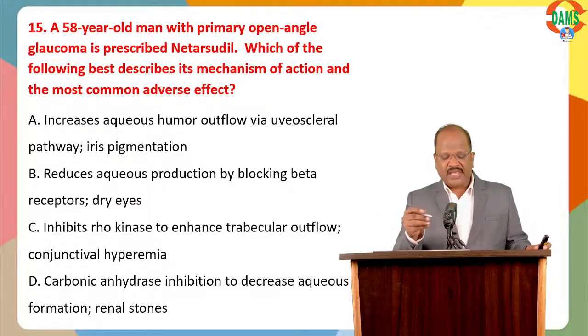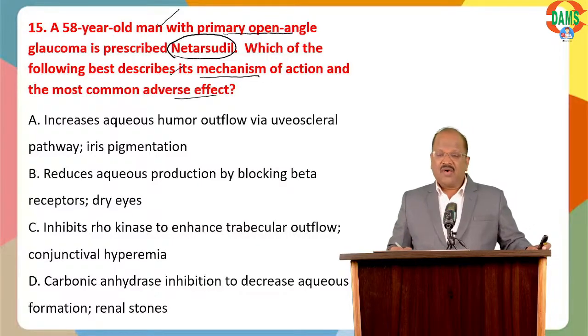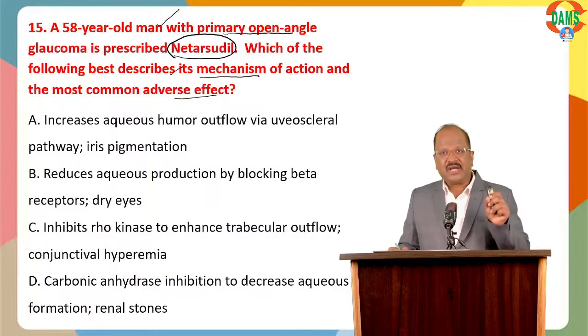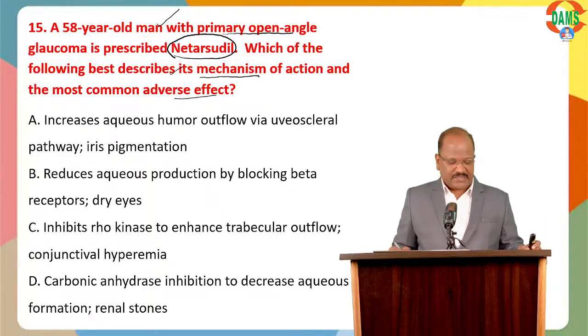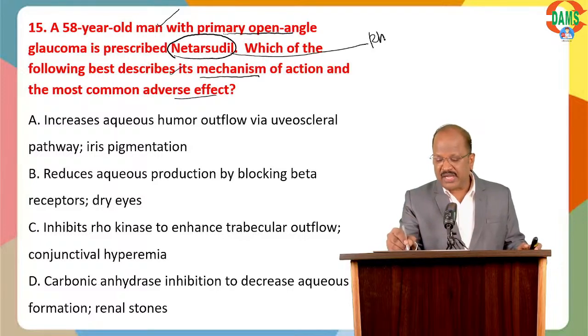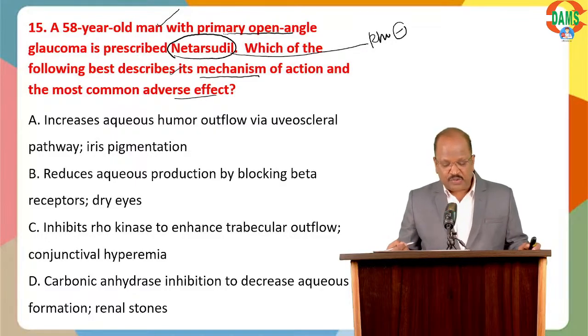Now, last question. A 58-year-old man with primary open angle glaucoma is given netarsudil. Which of the following best describes its mechanism and adverse effects? So I want to know what is the mechanism of action of netarsudil and what is the adverse effect. Ready? The right answer: netarsudil is a Rho kinase enzyme blocker. That means the right answer will be option number C.